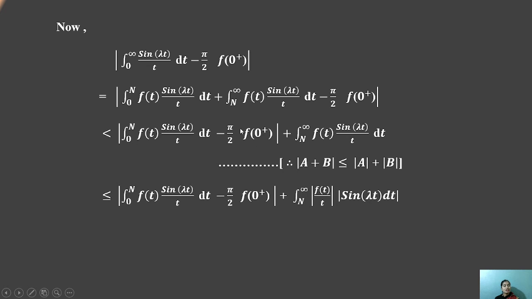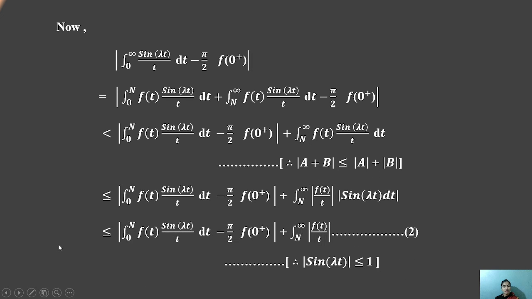After that, less than or equal to, both of these conditions will be changed to the modulus. The integral from n to infinity will separate into the modulus of f of t upon t, and the other part remaining is the second condition, that is sin lambda t upon t dt, also within a modulus. This formula will be used and this form will be generated.